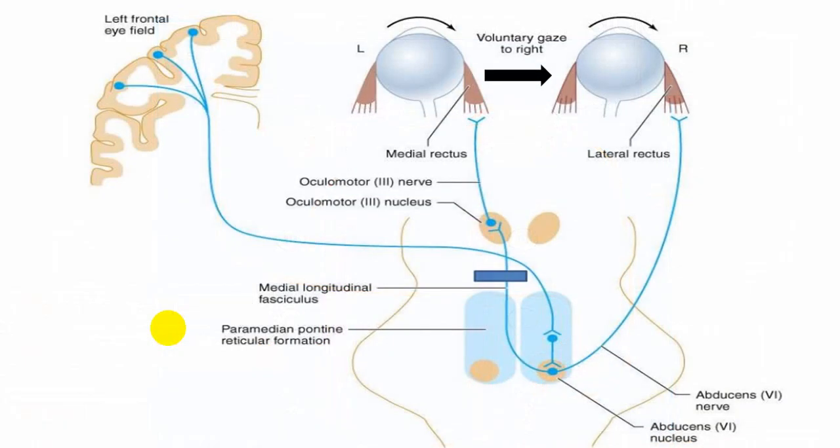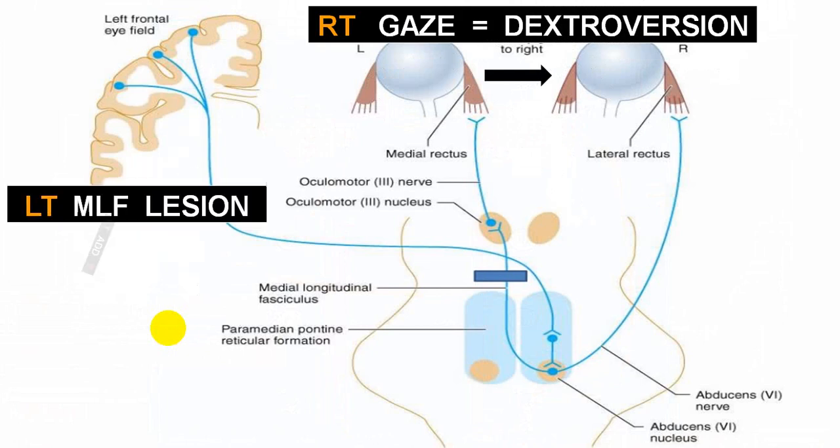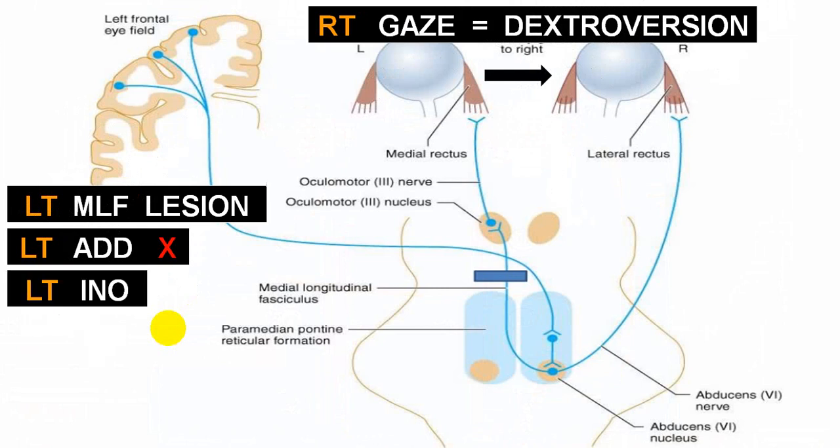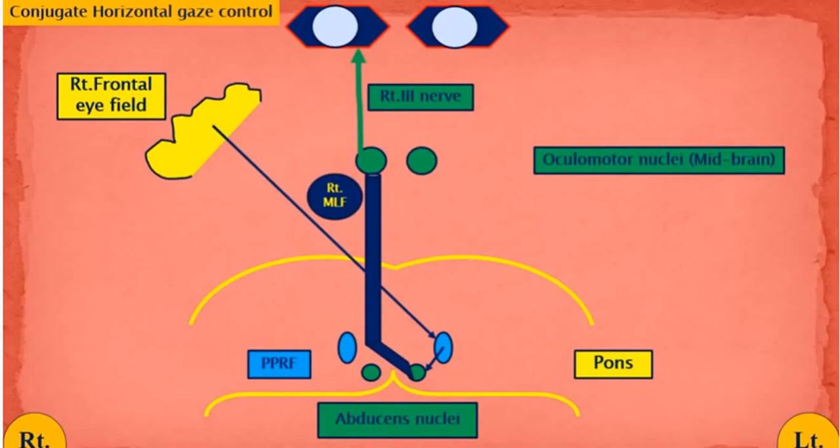Here it is again, this is left side. So this is left side medial longitudinal fascicle damage. So on the right side gaze or dextroversion, you will have a left medial longitudinal fascicle involved, left adduction palsy, left side INO, vertical gaze preserved, convergence preserved, and right abducting eye will show you nystagmus. This is the same thing explained, you can go through it at your leisure time.